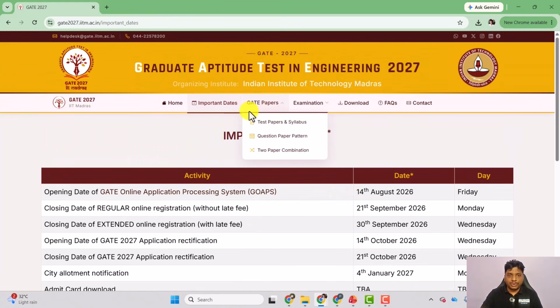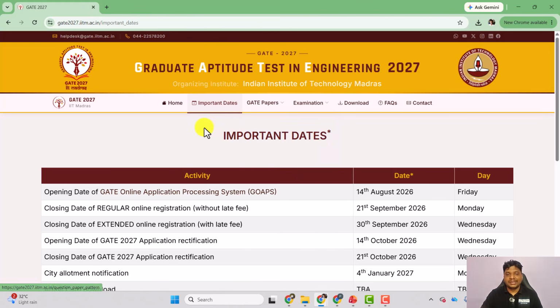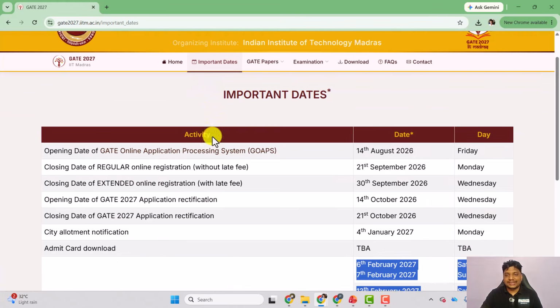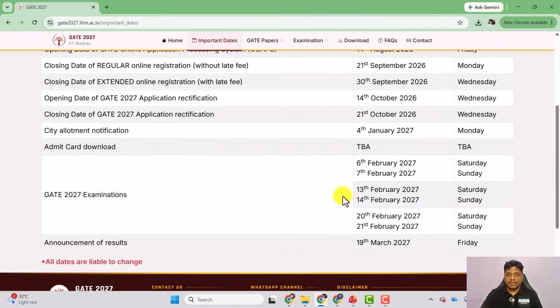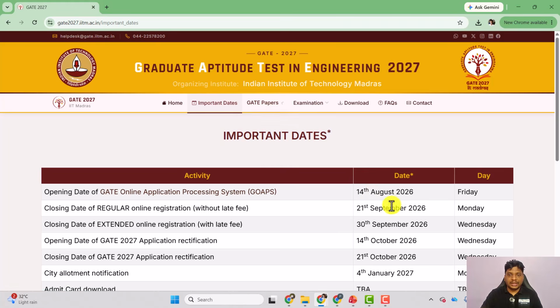If you go to the GATE test paper and syllabus section, you can see a two paper combination. GATE is trying to adjust the two paper combinations because they have extended the GATE examination timeline by 1 more weekend, 20 to 21st. You can just go through the important dates.